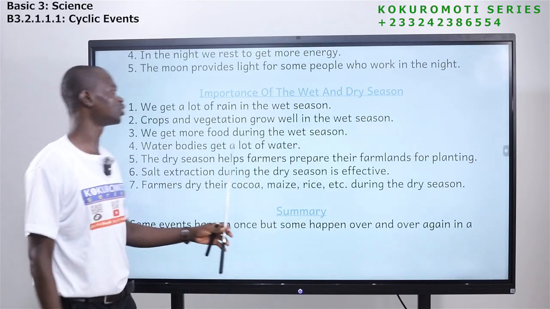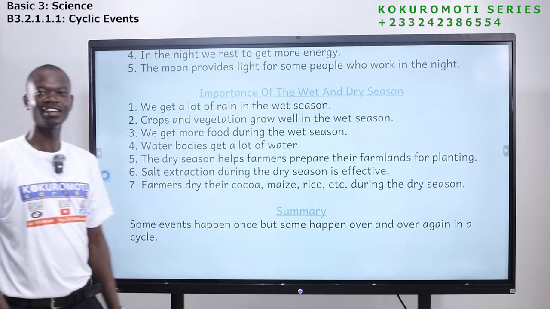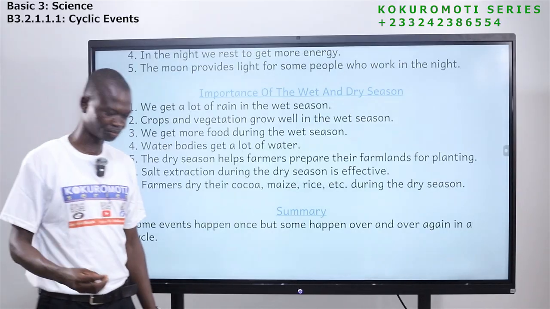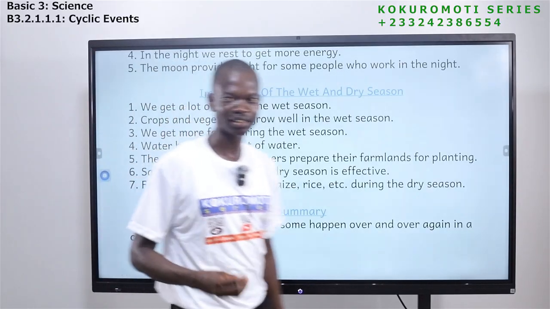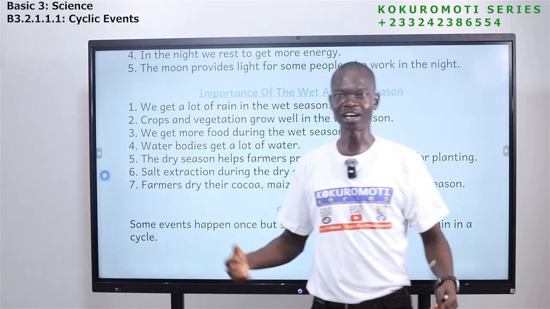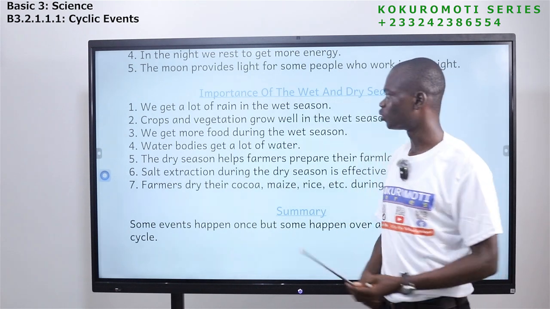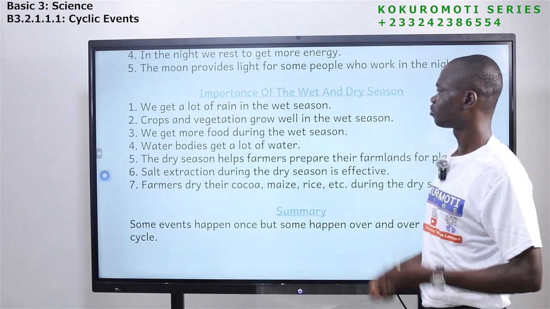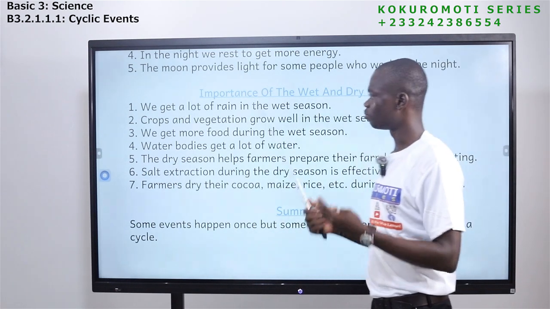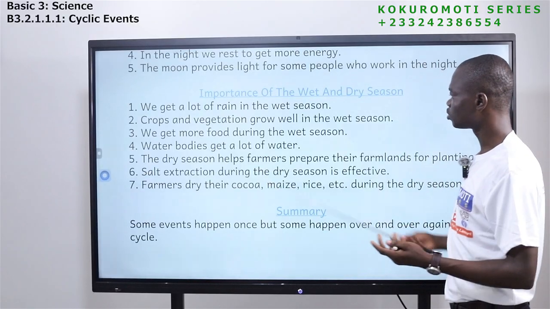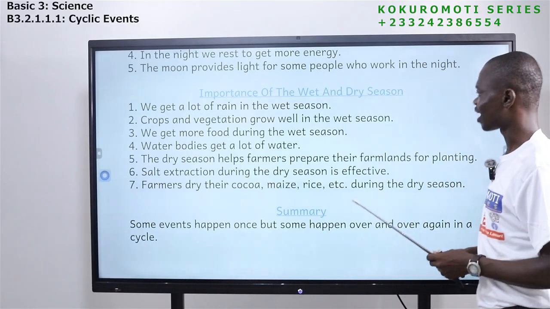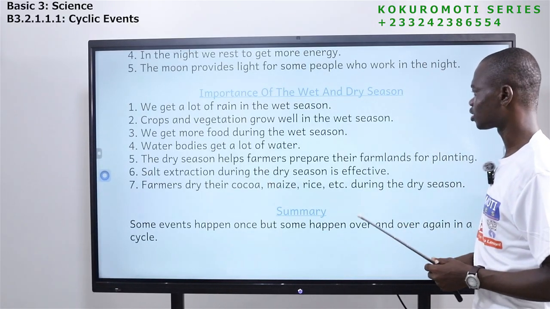We get more food during the wet season. If plants are growing well, they can produce enough or abundant yield. So during wet season, plants are able to make good yield. They are able to thrive well and produce more food for us to eat.